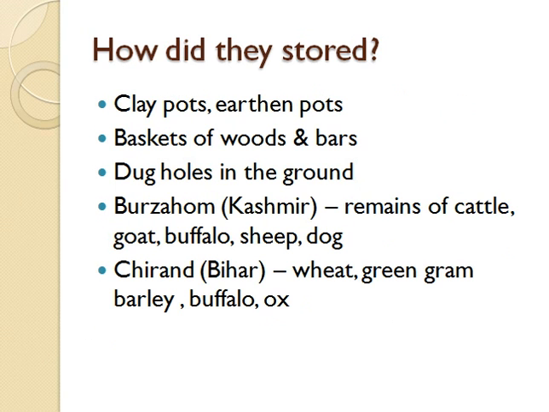So how did they store? Nowadays also we store our grains and things in big boxes.